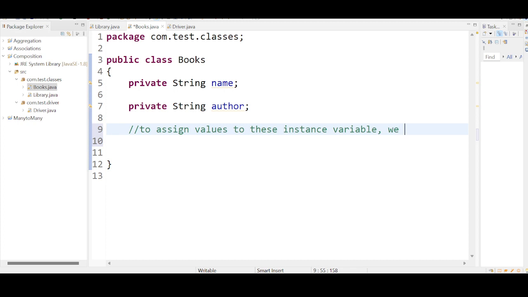We can use constructors or setters. That's why we are using constructors.